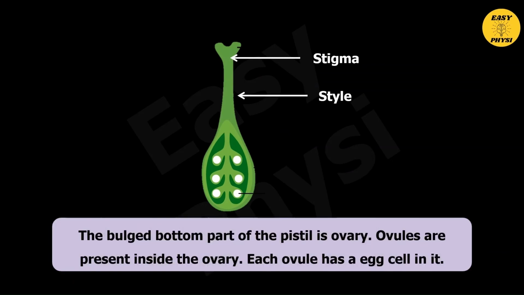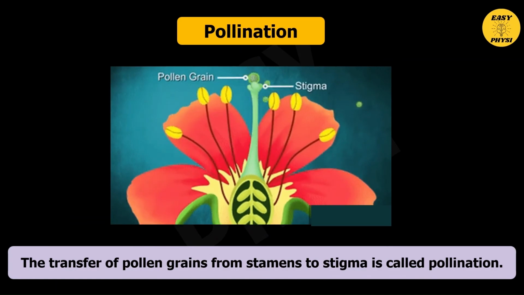The bulging bottom part of the pistil is the ovary. Ovules are present inside the ovary. Each ovule has an egg cell in it. Pollination. The transfer of pollen grains from stamens to stigma is called pollination.